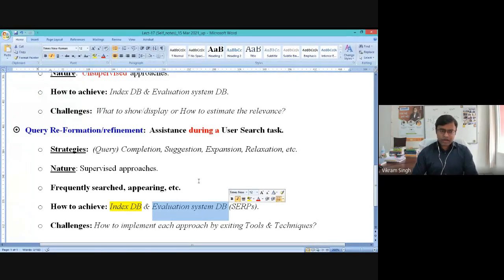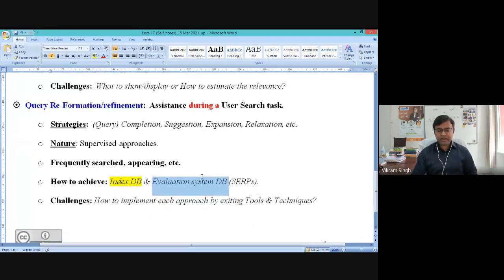Now for the query reformulation strategy, the challenge is how to implement each technique, each approach, with existing tools and techniques, right? Because in the modern scenario we have an ample amount of techniques, including machine learning, AI based, and now hybrid techniques like deep learning. So you can adapt any technique and generate this assistance for the user.